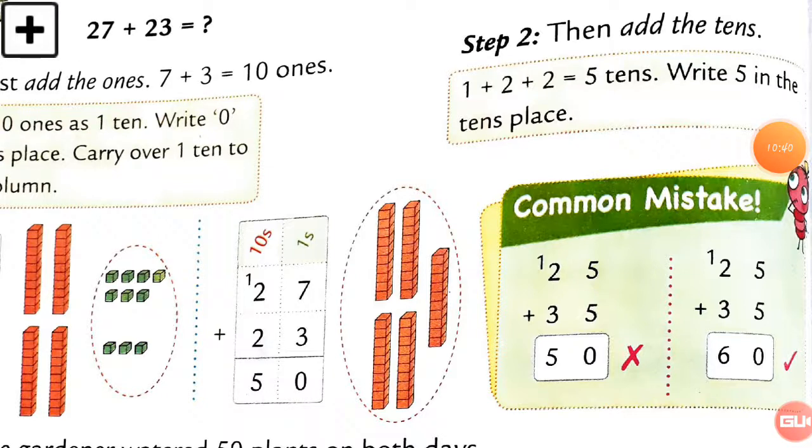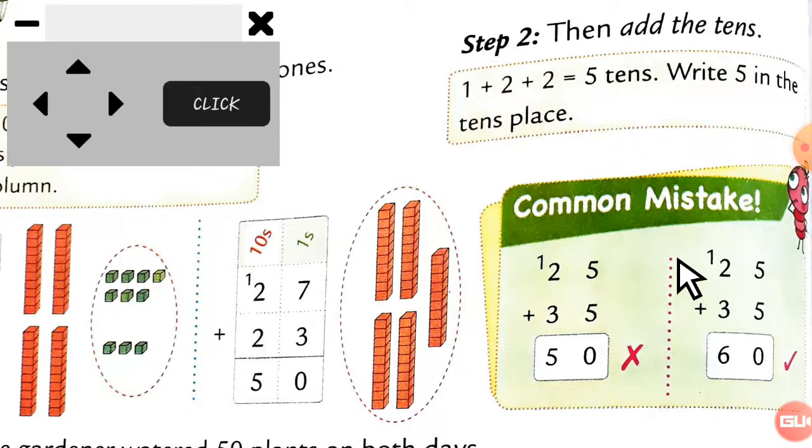Okay students, here I want to show you one more common mistake that students make. Whenever they are adding the sum, they are in a hurry and they forget to count the carry on the tens place. So here is the common mistake. I'll show you which mistakes they make. See, here is 5 plus 5 at the ones column. The answer is 10 now. So 0 is at the ones place, so you have to put 0 here behind the ones column.